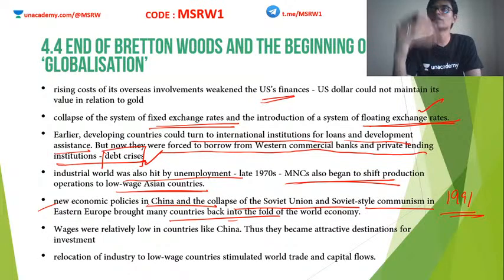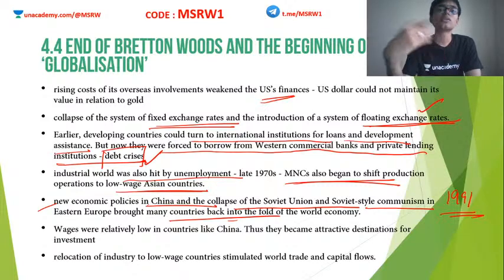Simultaneously, I told you USSR was also one of the prominent countries at that time. But due to the economic decisions taken by Mikhail Gorbachev, known as Perestroika and Glasnost, which mean restructuring and openness, based on his economic policies, eventually the Soviet Union collapsed in the 1990s.